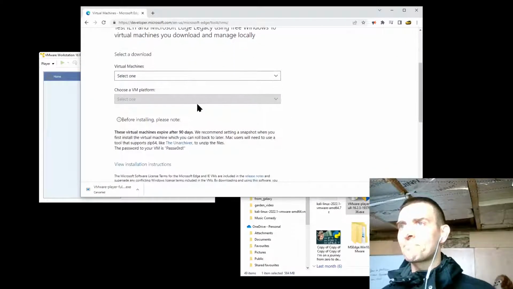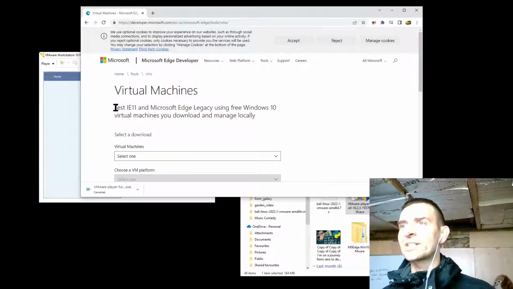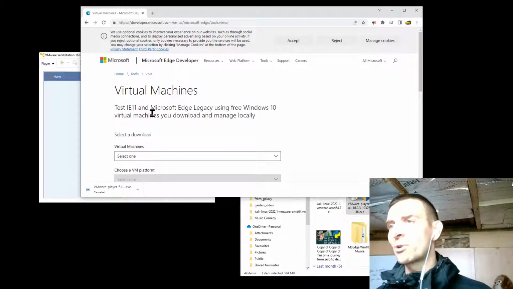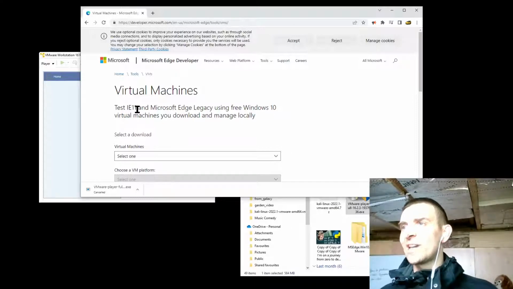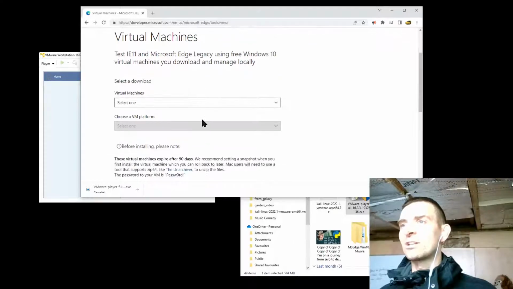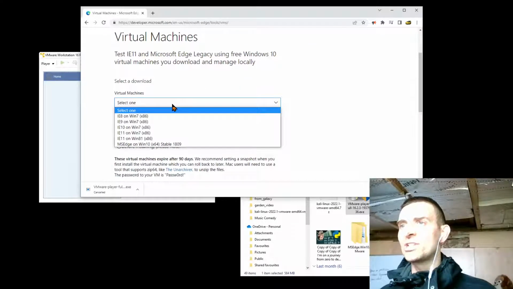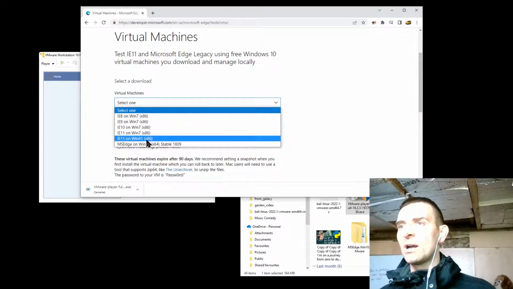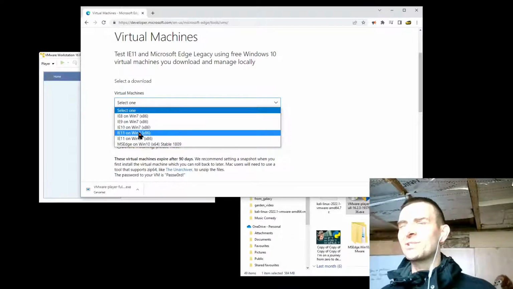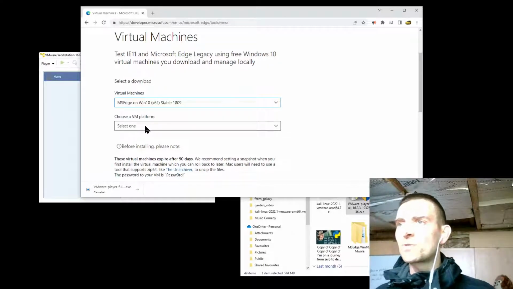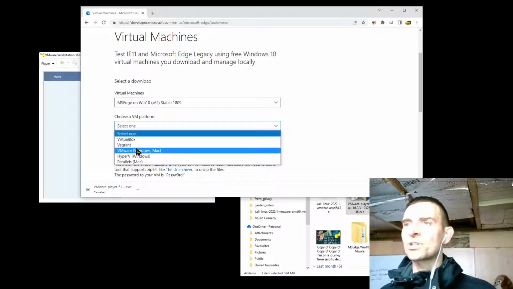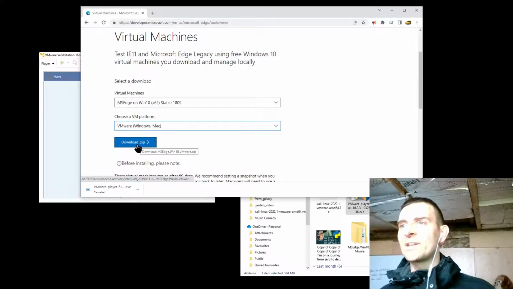Let's go to that. It should say something like test Internet Explorer 11 and Microsoft Edge Legacy using free Windows 10 virtual machines you download and manage locally. So what you're going to want to do is go to MS Edge on Windows 10. You can choose absolutely any of these, but we're going to go for the most recent one. Choose VM platform, and you're going to go to VMware on Windows and Mac. You're going to click on that and then download .zip.